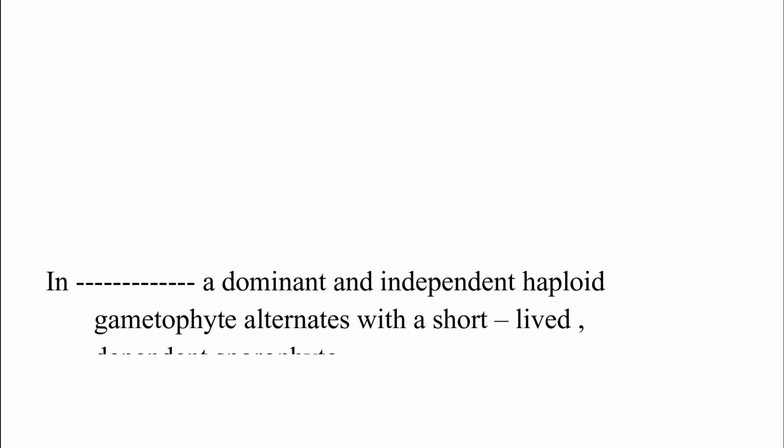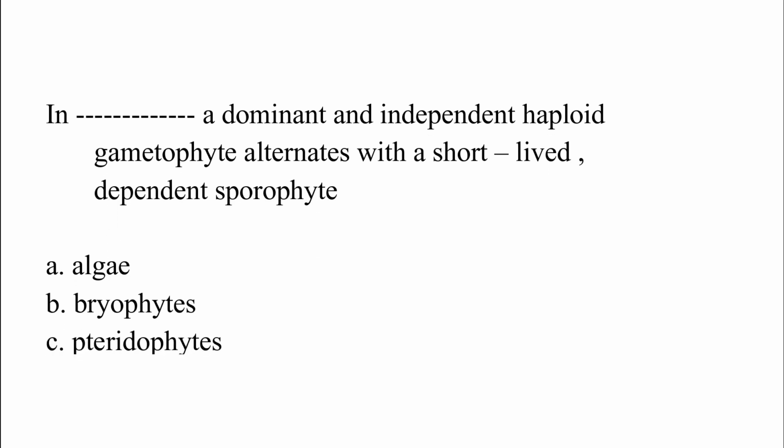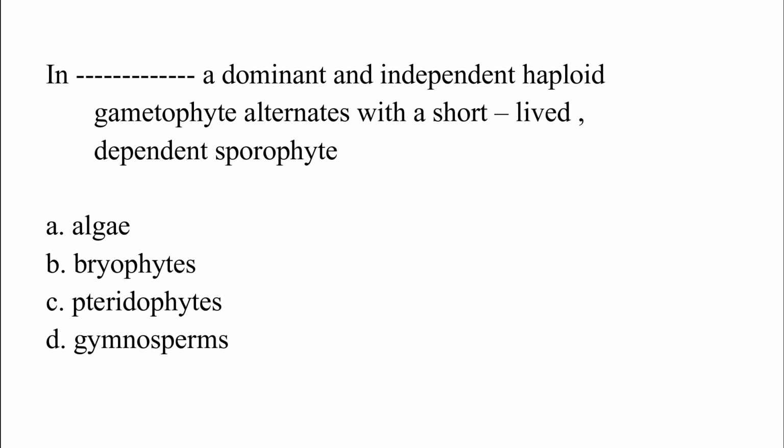In dash, a dominant and independent haploid gametophyte alternates with a short-lived dependent sporophyte. Option A, algae. Option B, bryophyte. Option C, pteridophytes. Option D, gymnosperm. The correct answer is option B, which is bryophytes.